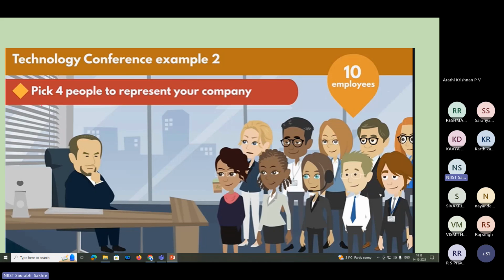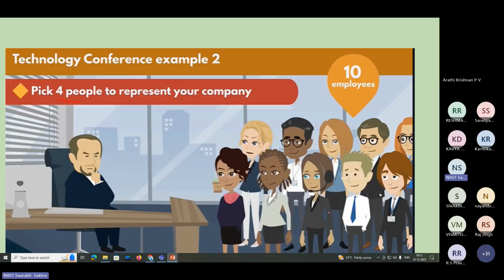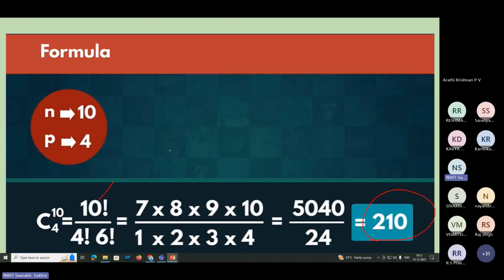Suppose we want to pick 4 people now. Factorial 10 will be the same. Here it will be different: p is 4 and 10 minus 4 is 6. Factorial 10 divided by factorial 4 into factorial 6, so it will be 210 combinations. Earlier in this case, our p was 3. We could select 3 employees and our answer was 120. Here p is 4, we have to select 4 and our answer is 210.